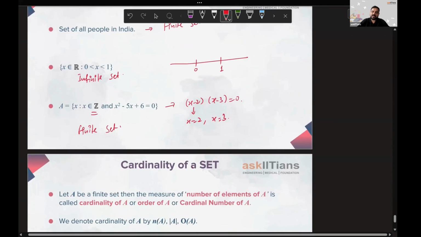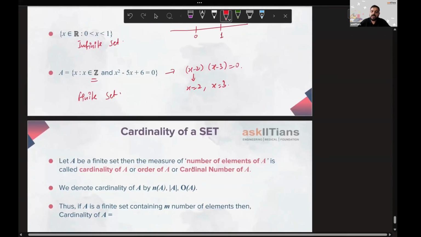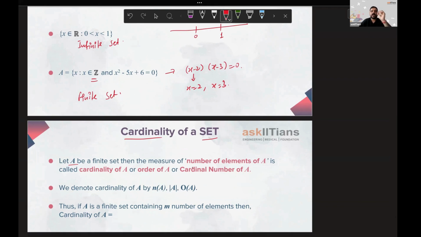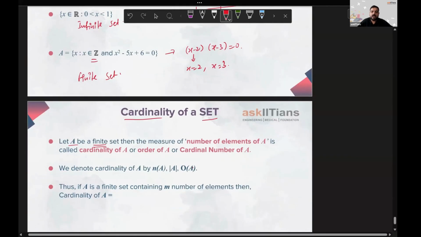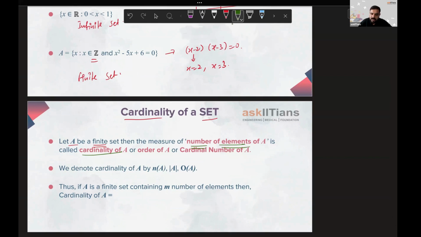Now, moving on to the next topic, which is cardinality of a set. Cardinality will be the number of elements that will be there in that set. So let A be a finite set. Firstly, cardinality is defined for a finite set only, because if the set is infinite, we can't count the number of elements in it. Then the measure of the number of elements of A is called cardinality of A. Very important: the number of elements of set A, we call as cardinality or order of A or cardinal number of A. So these are the three terms that we use.